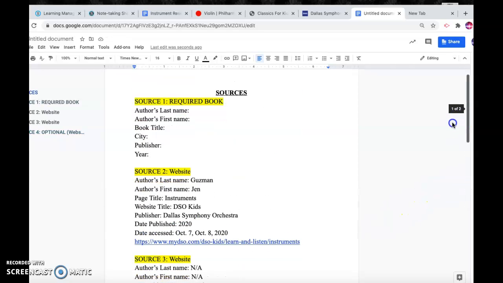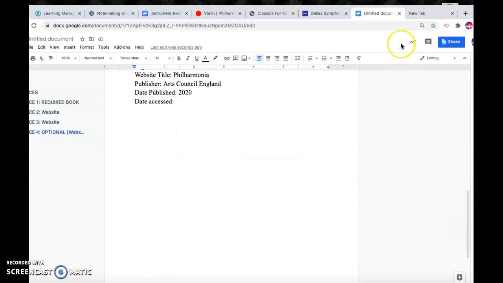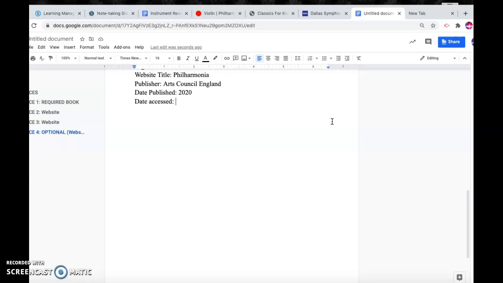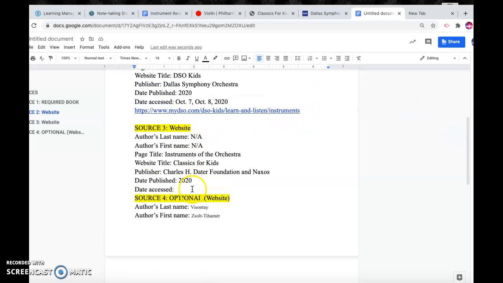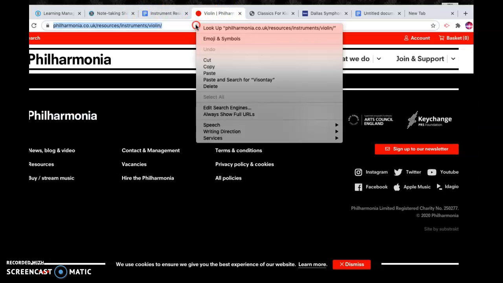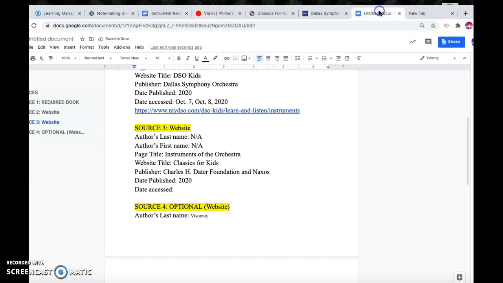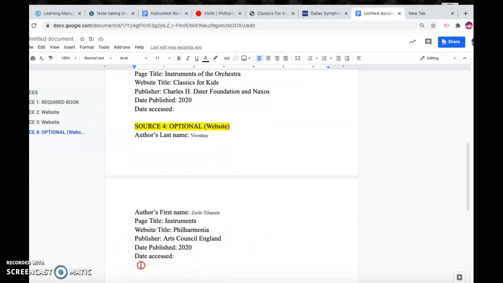Now, if you are Googling a photo for your instrument, when you do that, you'll have to include the information for that as well. You don't want to forget to put your URL underneath each of the websites, and you just do that by copying. So for example, if I was doing the violin for Philharmonia, I would copy this, and then I would go back to my document, and at the end, under date accessed, I'm going to include my URL.